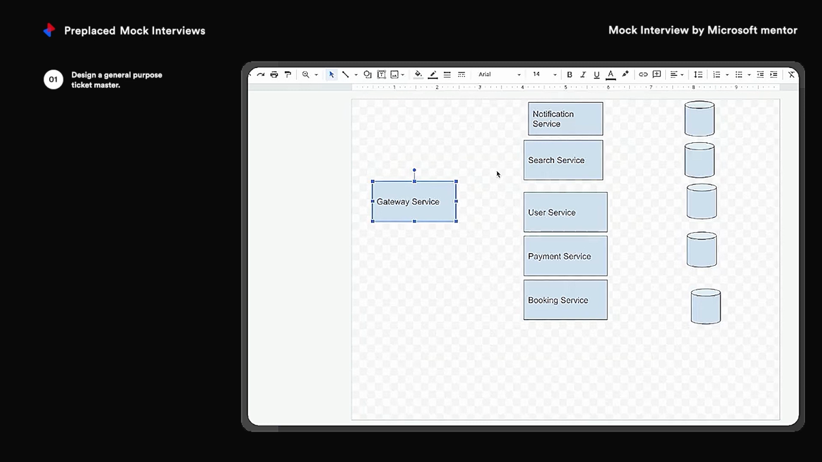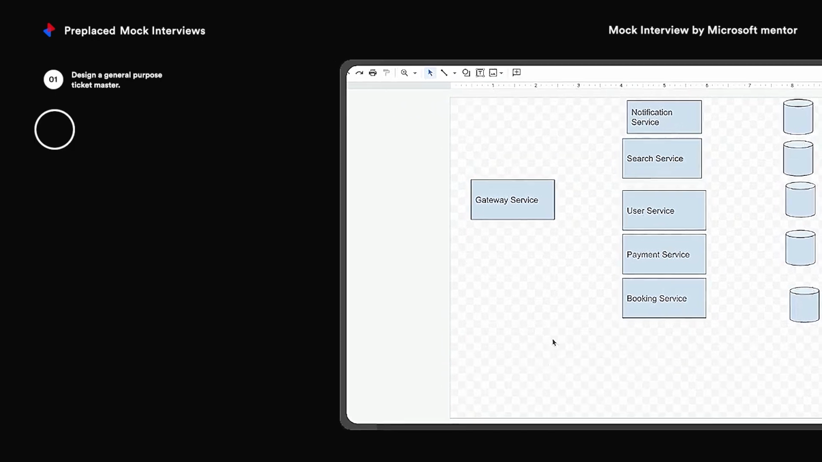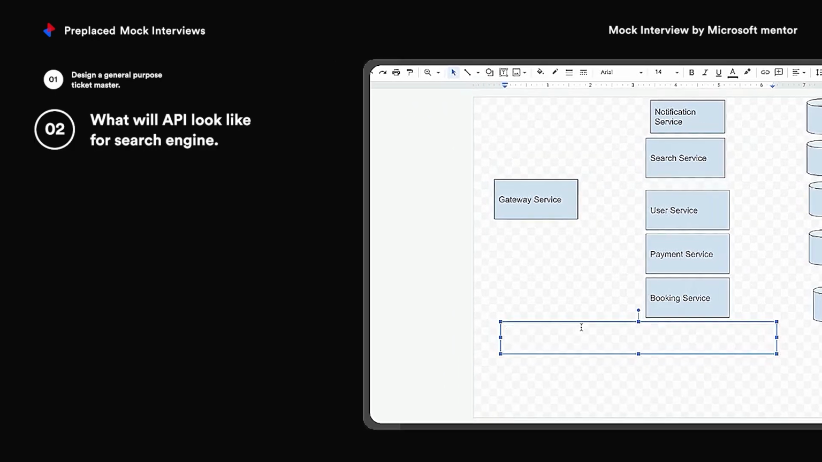And then suppose games, or any other thing like comedy shows. Let's assume there will be categories and tags for all these kinds of things, and when the user selects a particular category, then this search service will be called. So what will the API look like for the search service?